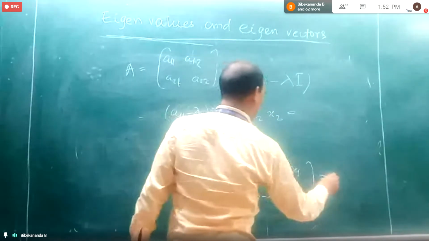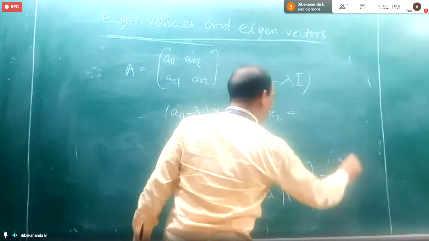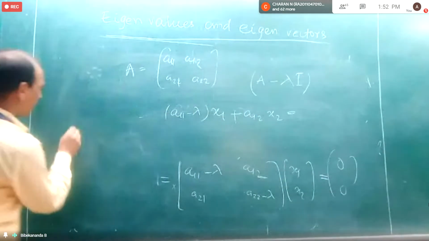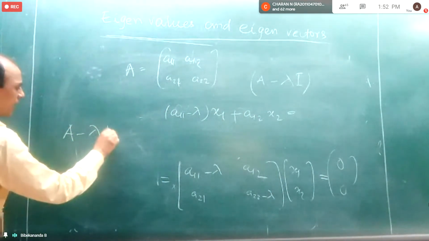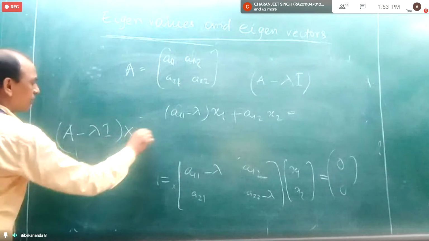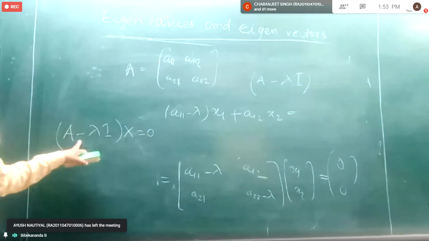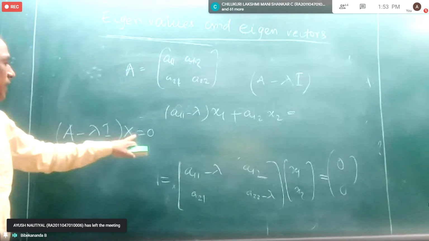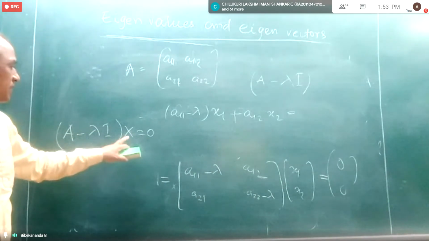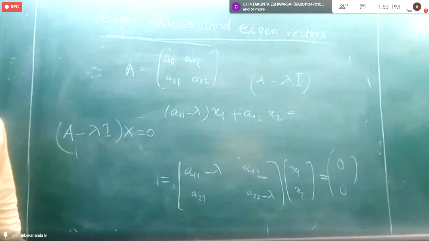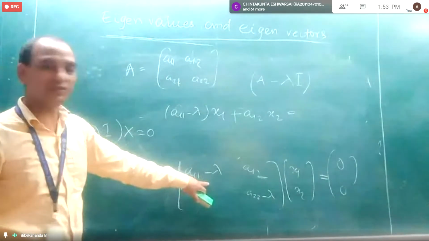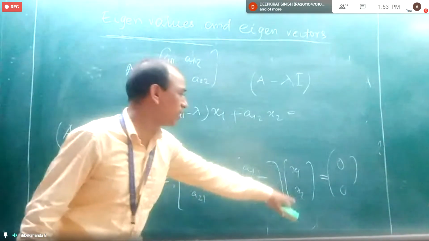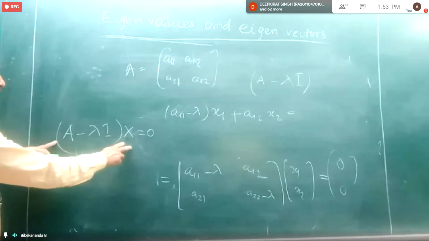Suppose I take it equal to 0. Why will I take it 0? Because I will consider A minus lambda I of x equal to 0. Suppose x is nothing but x1, x2. A minus lambda I is this matrix, and x is x1, x2. So I am taking this equal to 0.